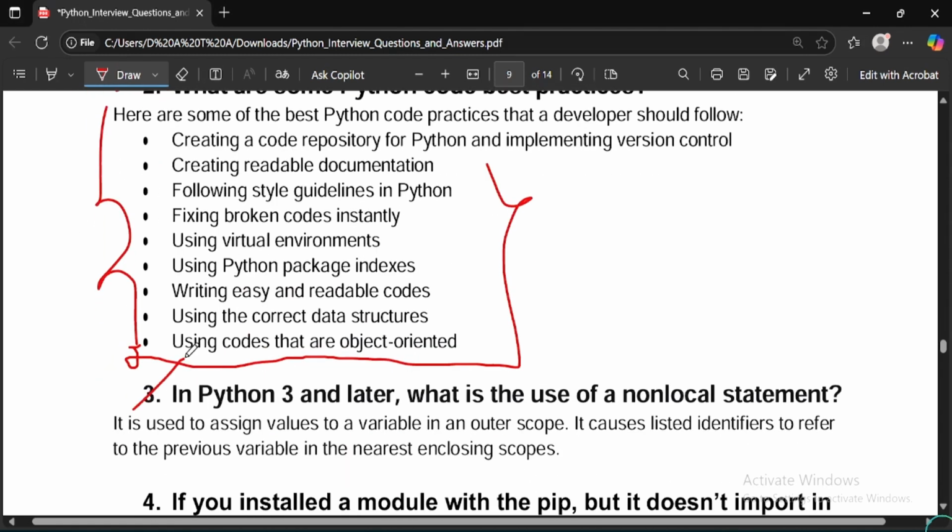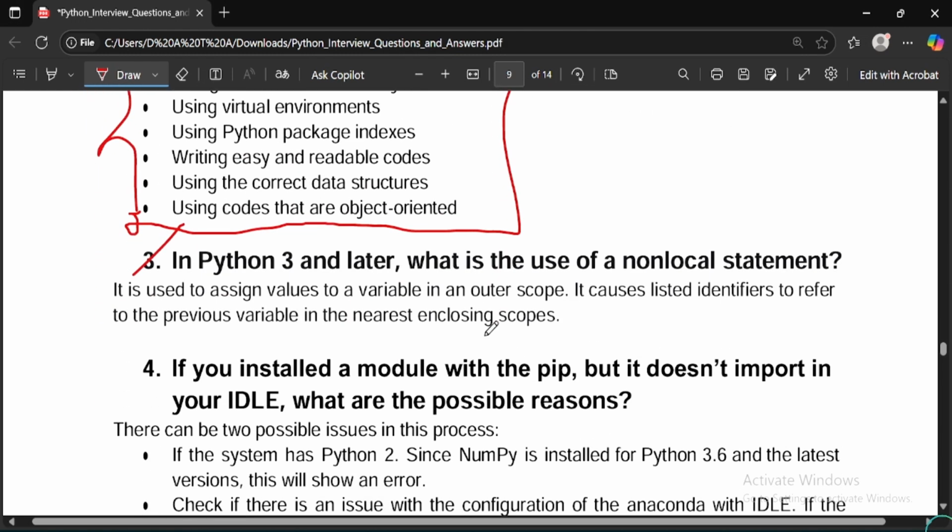Moving on to the third. In Python 3 and later, what is the use of the nonlocal statement? The answer for this question is that it is used to assign values to a variable in an outer scope. It causes listed identifiers to refer to previously bound variables in the nearest enclosing scope.